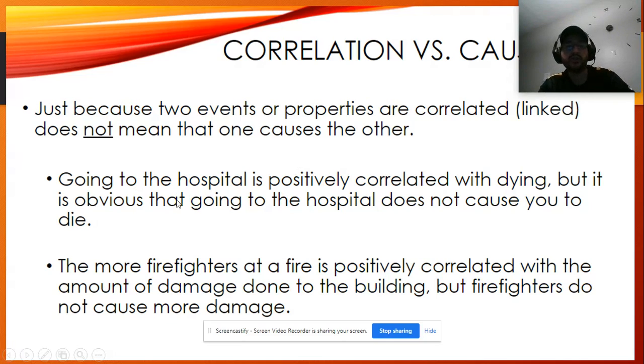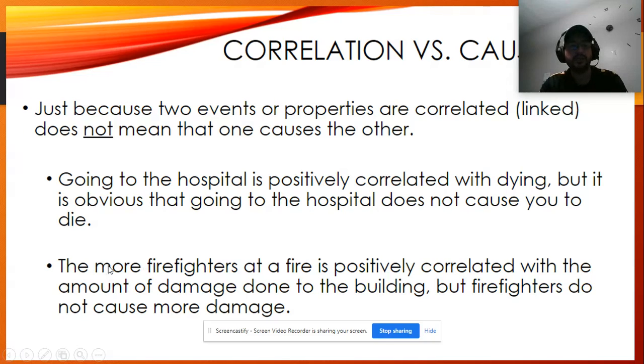For example, going to the hospital is possibly correlated with dying. So if you go to the hospital, it's more likely that you're gonna die. But obviously, going to the hospital does not cause you to die. It was something else, like you got into an accident. The act of going to the hospital is not making you die.